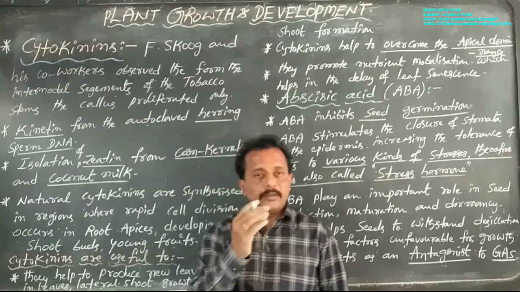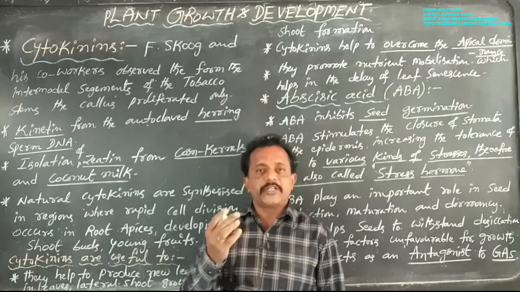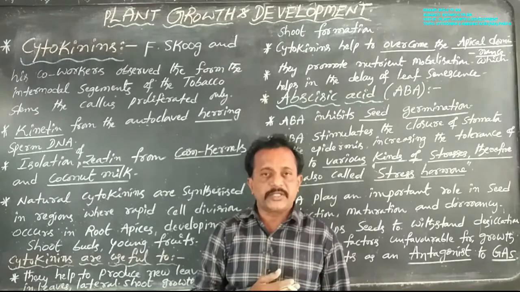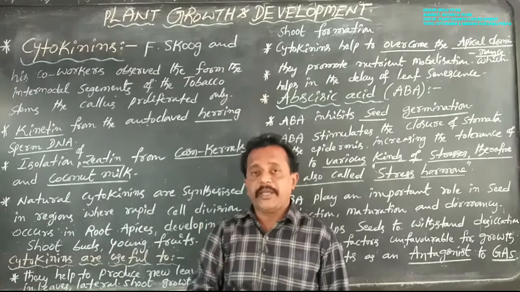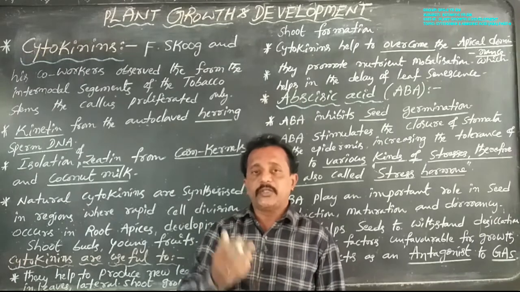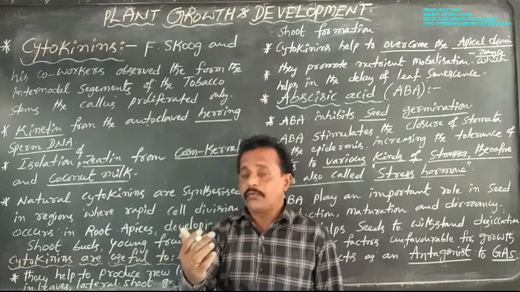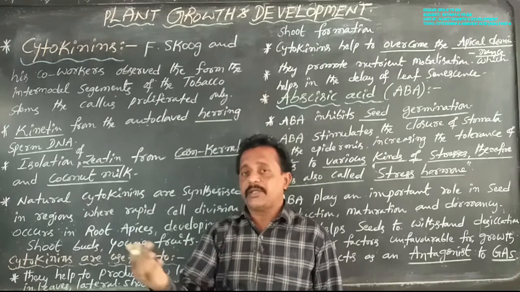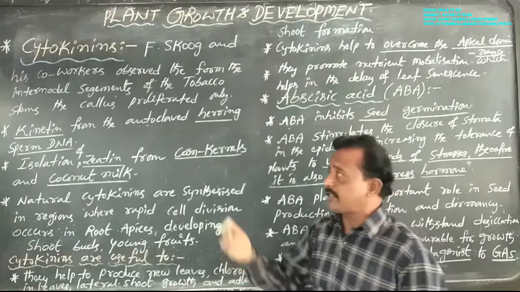Now auxins are mainly of two types, natural auxins and synthetic auxins. Natural auxins are IAA and IBA, indole acetic acid and indole butyric acid. Synthetic auxins are 2,4-D, 2,4,5-T and NAA, naphthalene acetic acid, 2,4-dichlorophenoxyacetic acid and 2,4,5-trichlorophenoxyacetic acid.